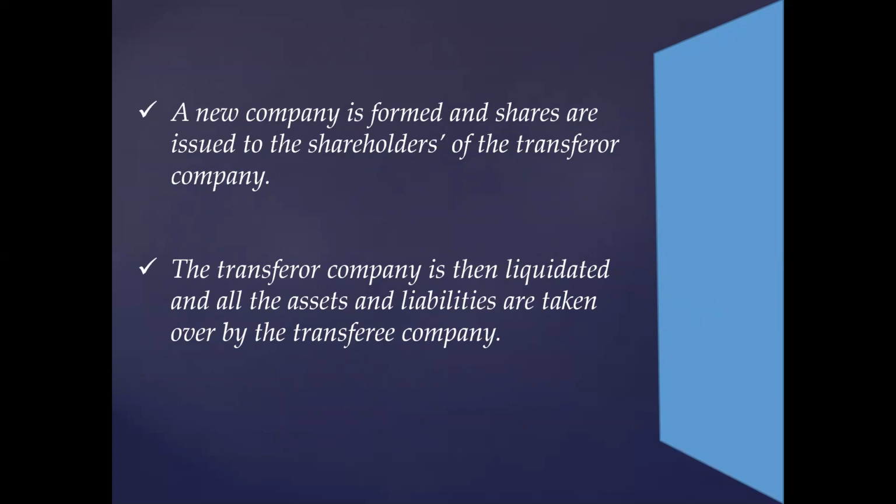The first one is that the terms of amalgamation have to be finalized by the board of directors, and then the scheme has to be prepared and presented to the high court for the approval. Then the approval of shareholders of that company has to be obtained, followed by the approval of SEBI, and then this new company is formed and shares are issued to the shareholders of the transferor company, and then the transferor company is liquidated and all assets and liabilities are taken over by the transferee company.